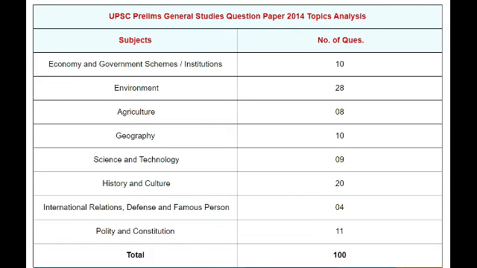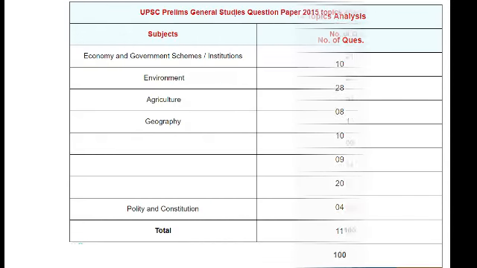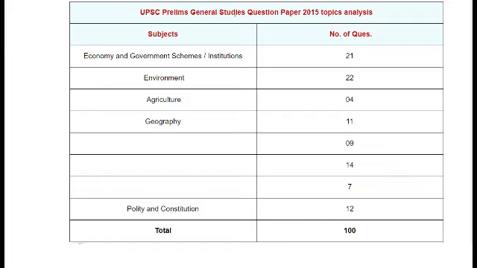In that, economy and government schemes institution there were 10 questions, environment 28, agriculture 8, geography 10, science and technology 9, history and culture 20, international relations, defense and famous person 4, and polity and constitution 11. So total again 100. Let's go to the question paper 2015.